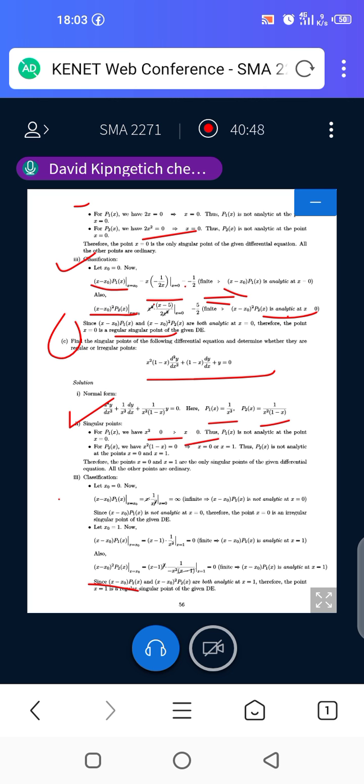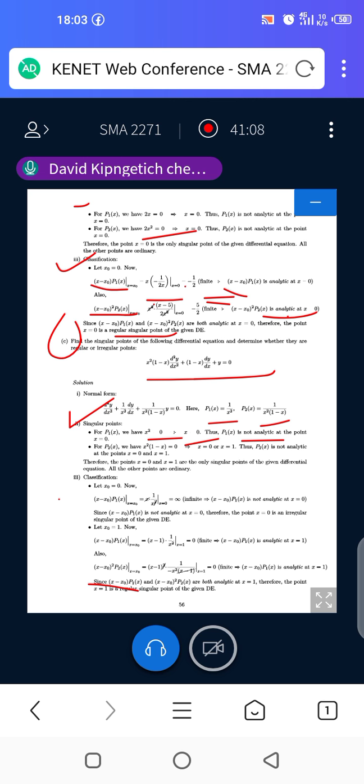Thus P1 of x is not analytic at the point x equals 0. If you replace x with 0, P1 of x becomes 1 over 0, which is not defined, meaning P1 of x is not analytic.